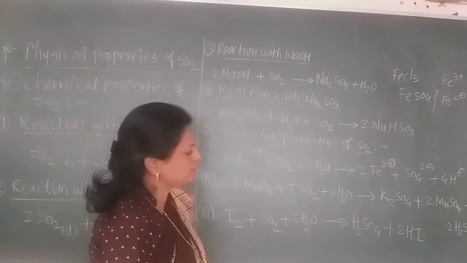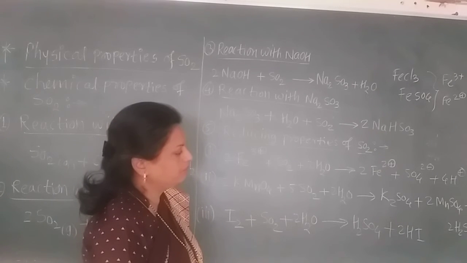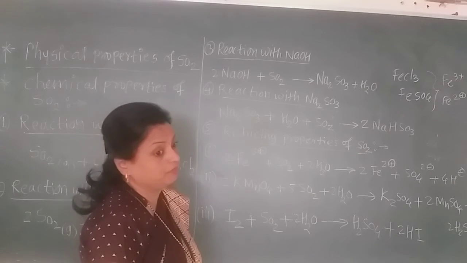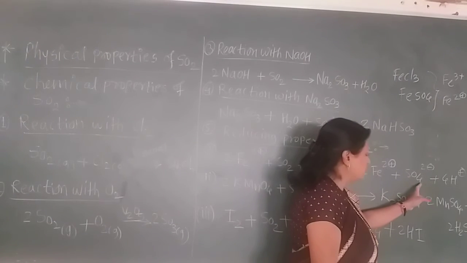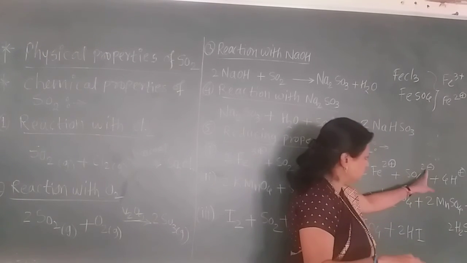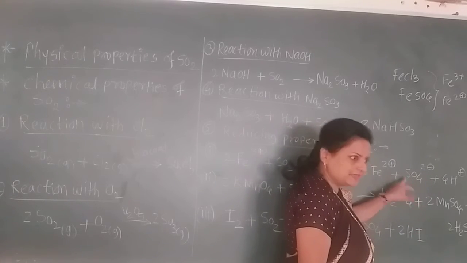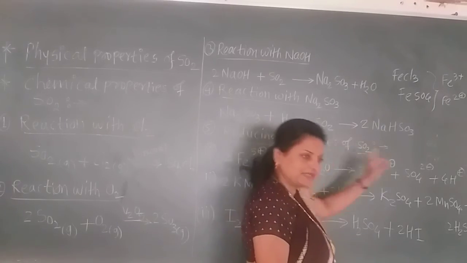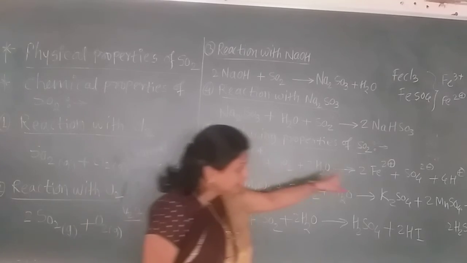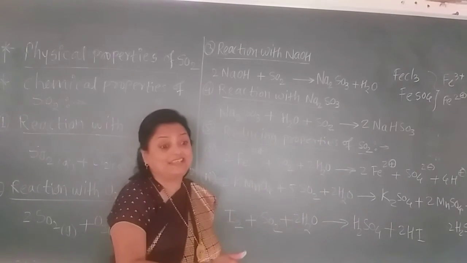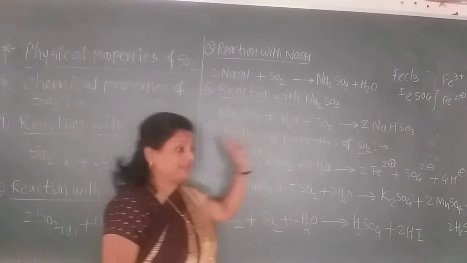That means the oxidation state of sulfur here becomes +6, where earlier it was +4. So the oxidation state of sulfur increases. That means it oxidizes. It itself gets oxidized, but it reduces the ferric ion into the ferrous ion.